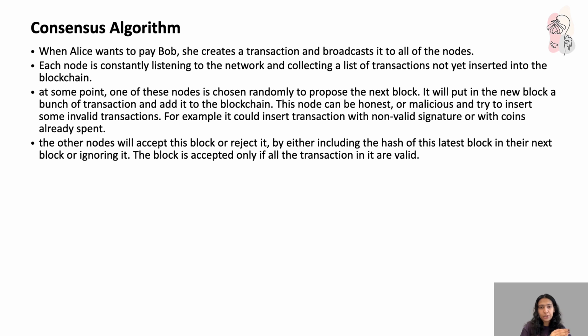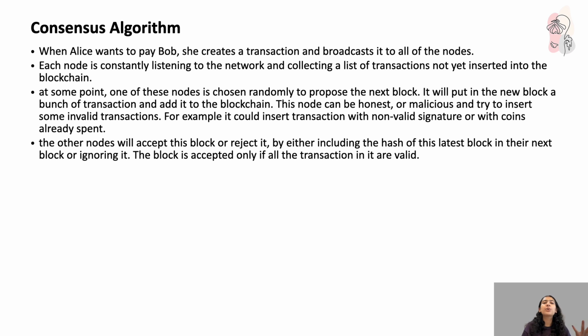Now this node that has been randomly chosen as the proposer could actually be an honest node, giving you all the actual transactions that have taken place, but it can also be a malicious node which can try to sneak in fraud, fake signatures, double spending attacks. Now the other nodes will accept this block or can reject it, by either including the hash of this latest block in the next block or ignoring it.